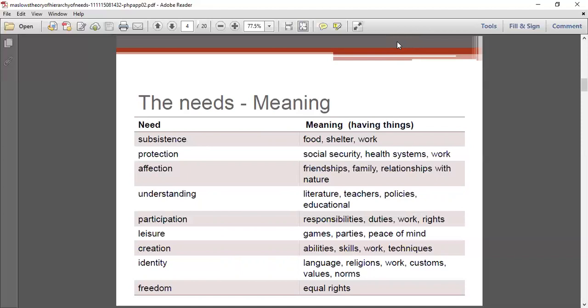Identity means language, religion, work, customs, values, and norms. And the last one is freedom, that is, when everybody is enjoying equal rights, that is known as the freedom need. So these are the 10 needs according to Maslow and the meanings of each need.